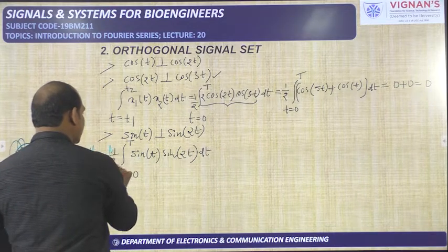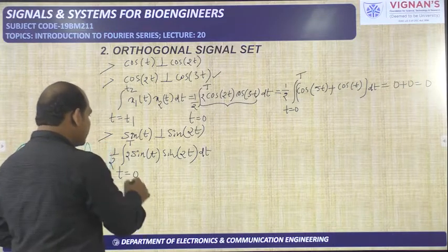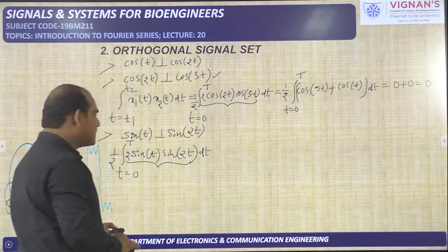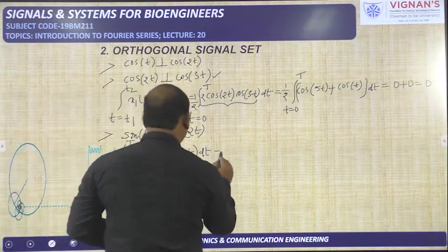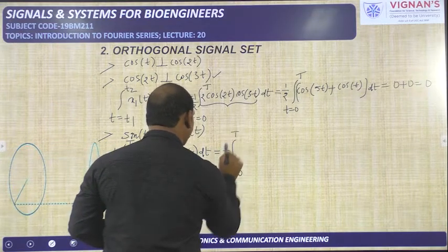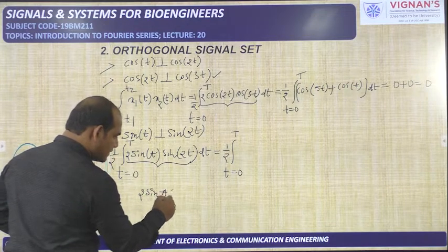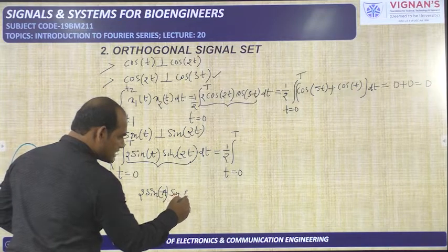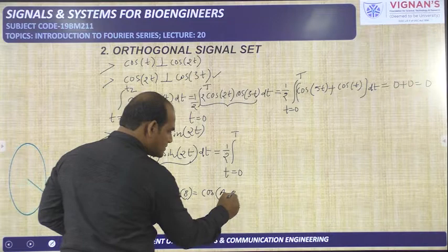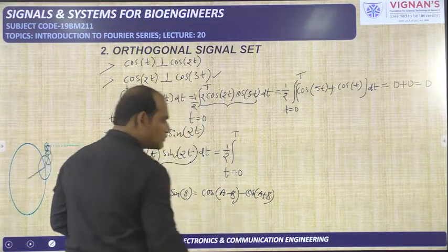So I am writing 2 in the denominator and also 2 in the numerator, without changing the value. Now it is in the form of 2 sin A sin B. For this, what is the formula I told you previously? 1 by 2 integral, t changing from 0 to T, of 2 sin A sin B, which is cos(A-B) minus cos(A+B). So this one you need to follow.